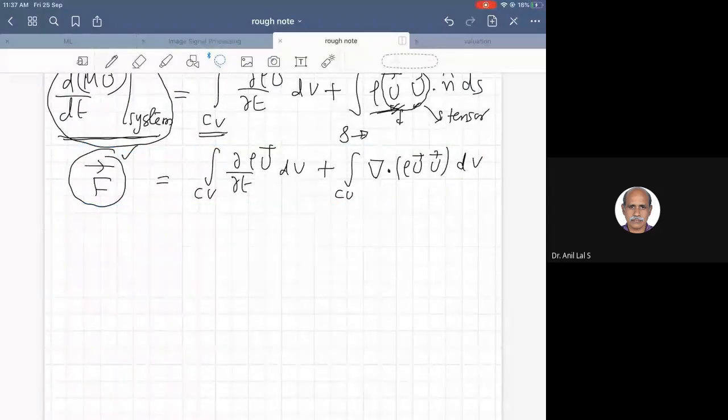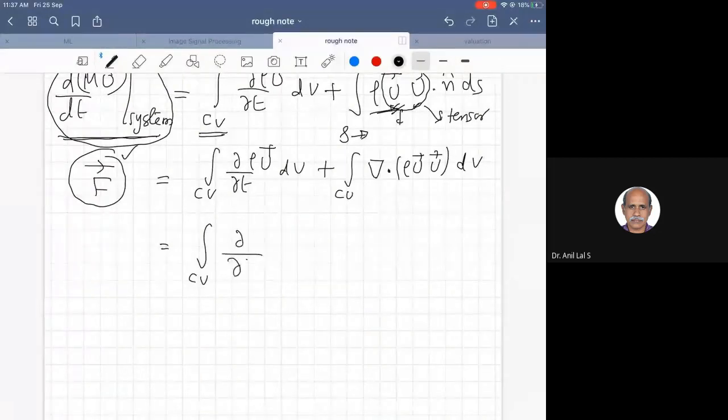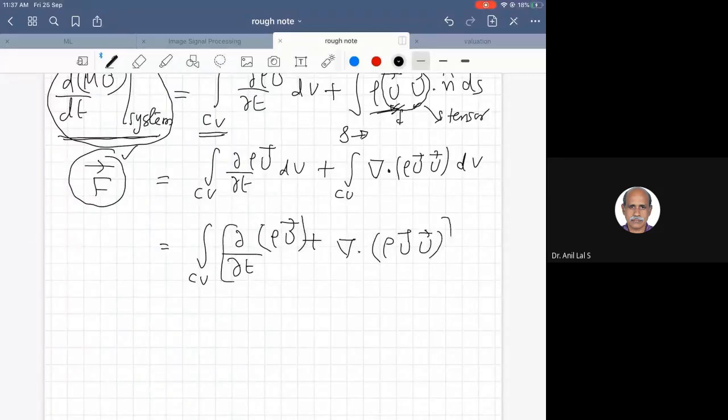These two are again both volume integrals, so we can combine these: integral over the control volume of dou by dou t of rho u plus del dot of rho u u, the whole into dV. Right? So now this is an integral equation on the right hand side, right?